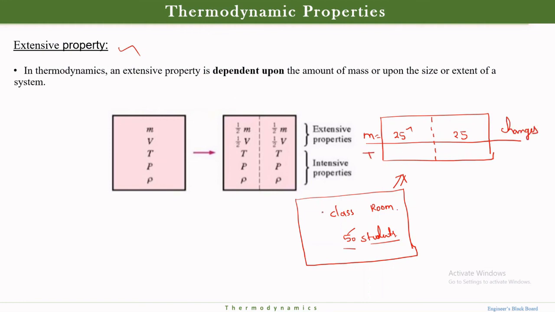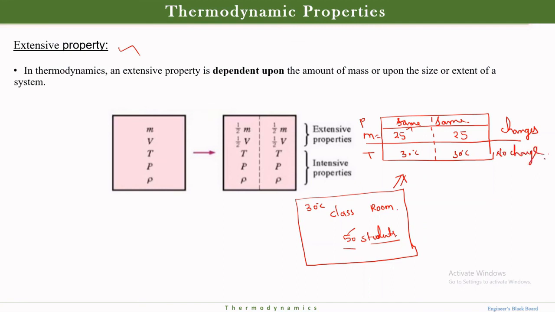What about the room temperature? The classroom temperature is 30 degrees Celsius. After separating the two classes, I will get the same 30 degrees Celsius here and the same 30 degrees Celsius here. And what about my pressure? Again the same. This is also no change.